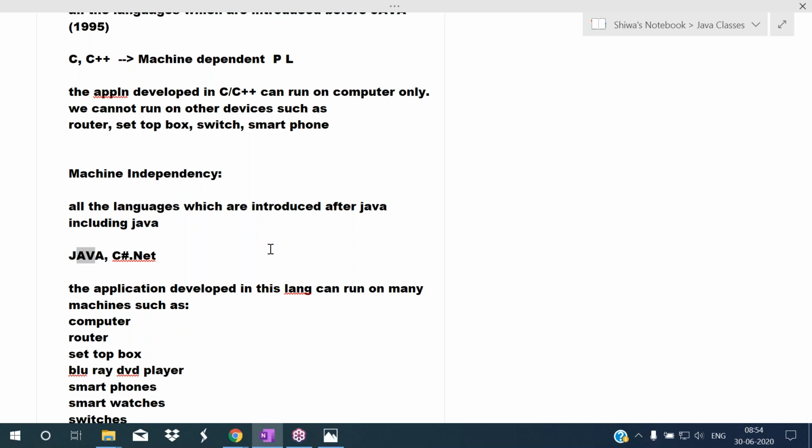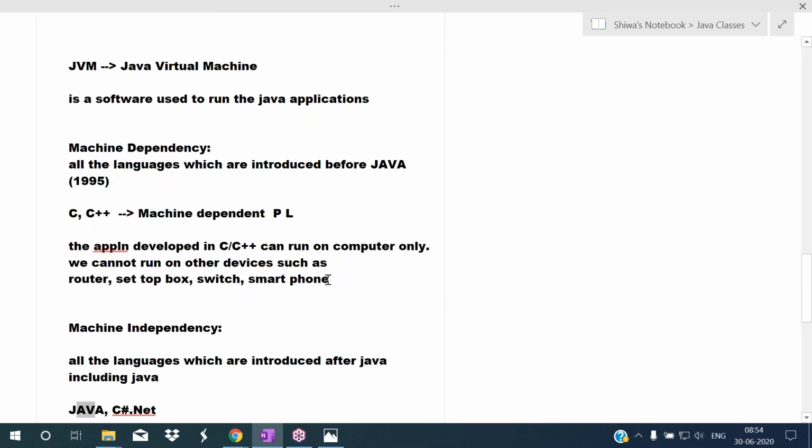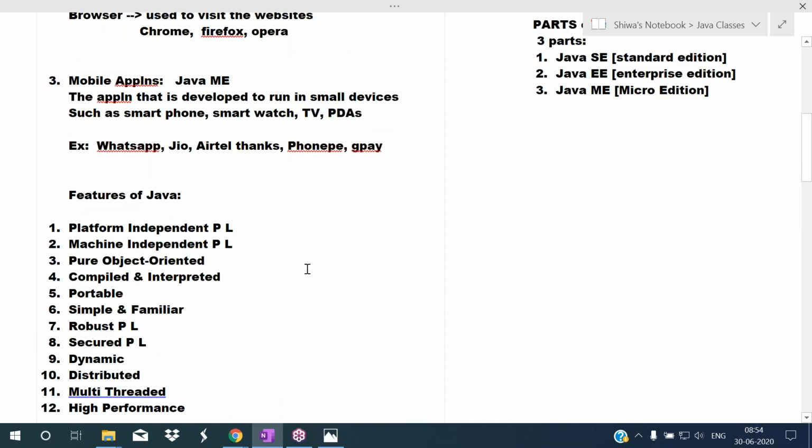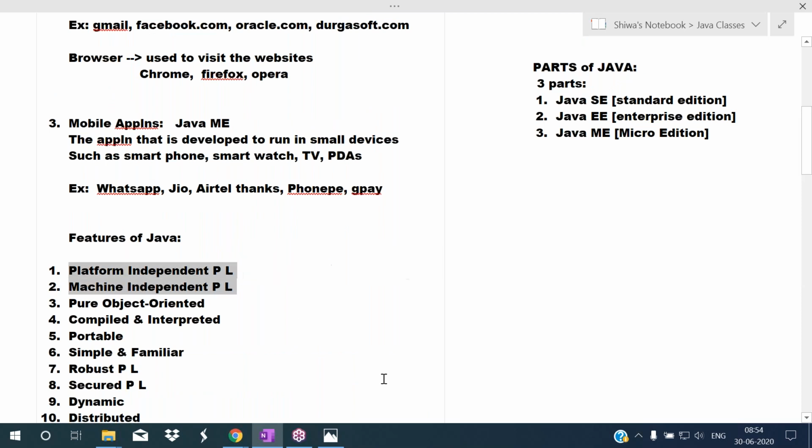This machine independency brought so many changes in the software industry, and platform independency also brought so many changes in the software industry. Because of these two features, platform independency and machine independency, there were many changes in the software field. Before Java, those two features were not there. So because of these two reasons, Java became so famous. Okay, so this is about platform independency and machine independency.